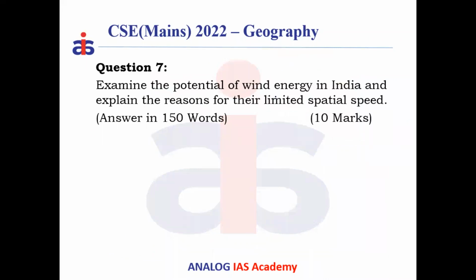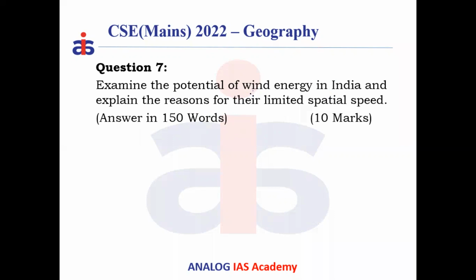Now come to the next question, number 7th. Examine the potential of wind energy in India and explain the reasons for the limited spatial speed. So when you're looking at wind energy, it is a renewable energy. Okay, India has a great potential to generate what? Wind energy. So from where could the wind energy be generated?